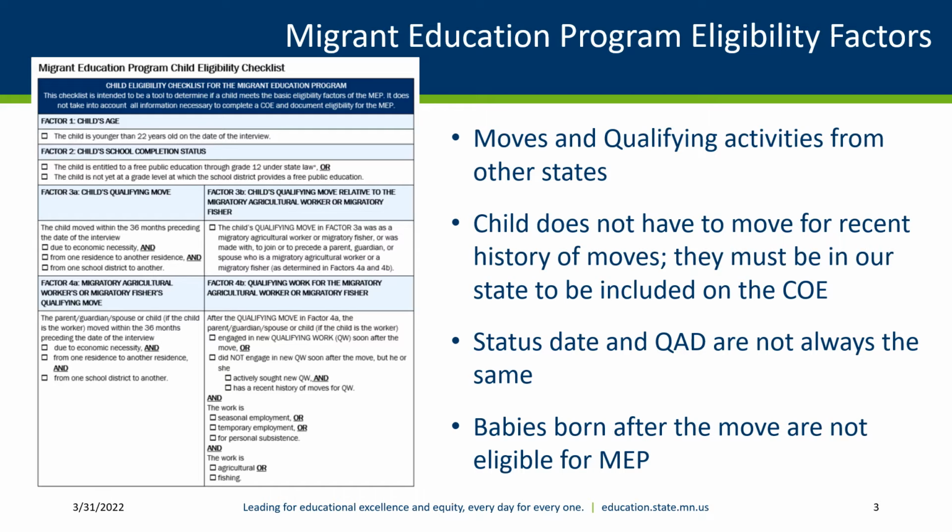For a sample of interview questions, see the sample interview script that is shared from the Migrant Education Program National IDNR Manual. Here are some things to consider when using the MEP Eligibility Factors checklist. Moves and qualifying activities from other states are considered in determining eligibility. The child does not have to move with the worker for recent history of moves. However, they must be in our state to be included on the COE.